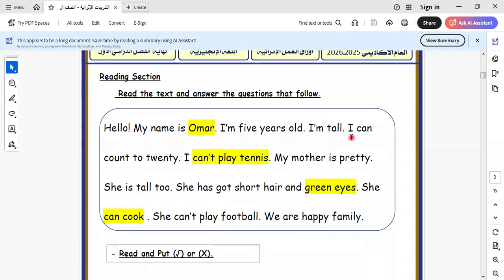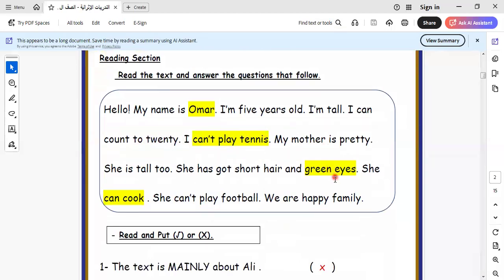So here Omar is introducing himself and saying, "My name is Omar. I'm 5 years old. I'm tall. I can count to 20. I can play tennis. My mother is pretty. She's tall too. She has got short hair." And I would like to say that when we use have or has, I talk about something that belongs to me, something I own.